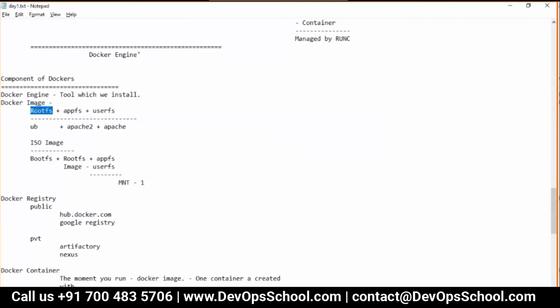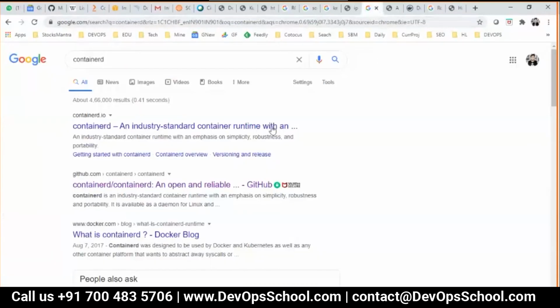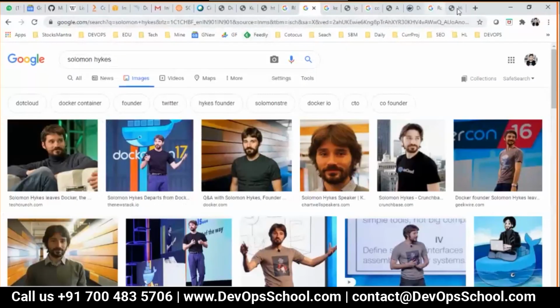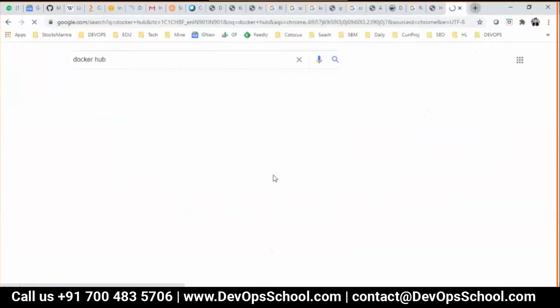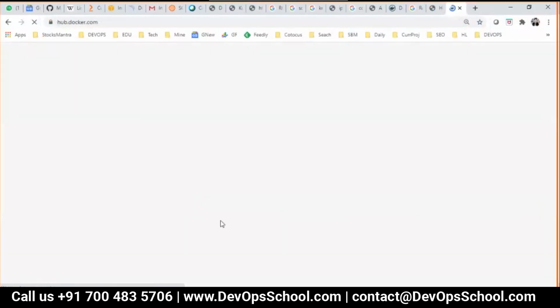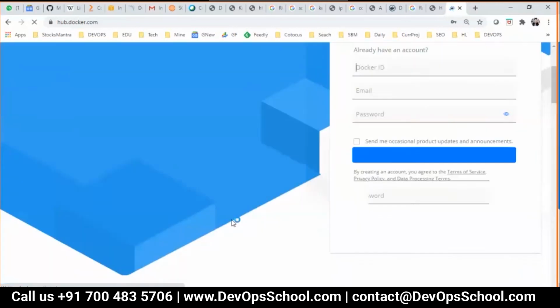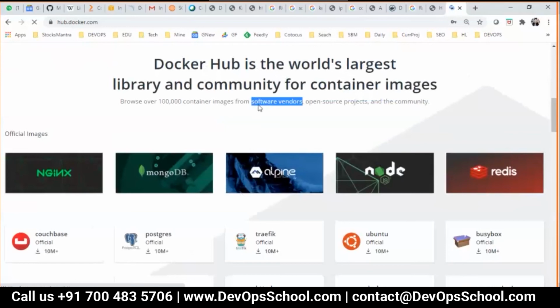This image has been developed by software vendors and open source projects.